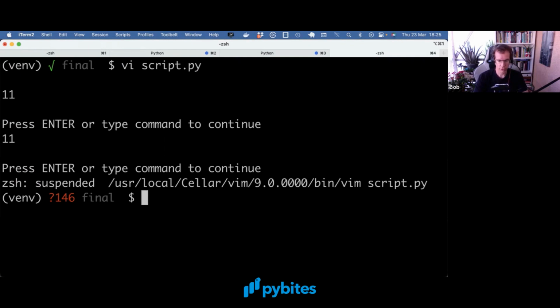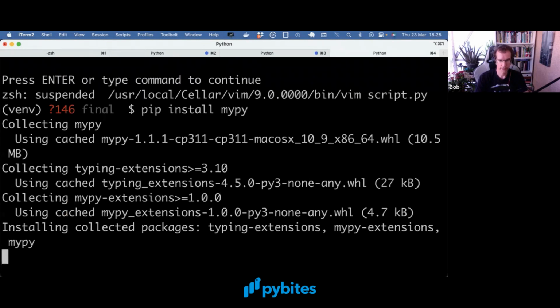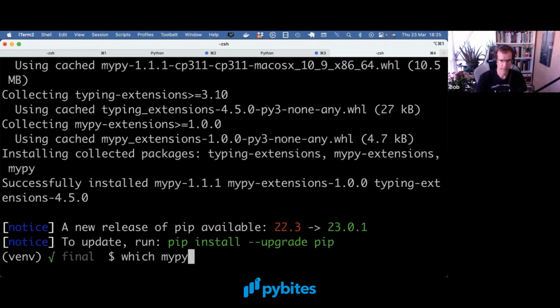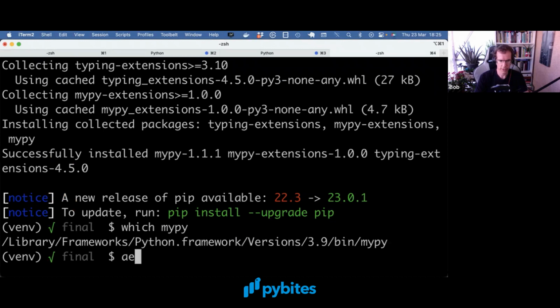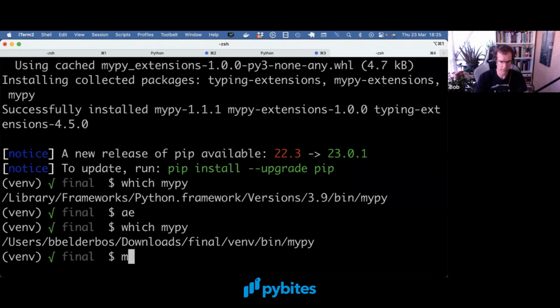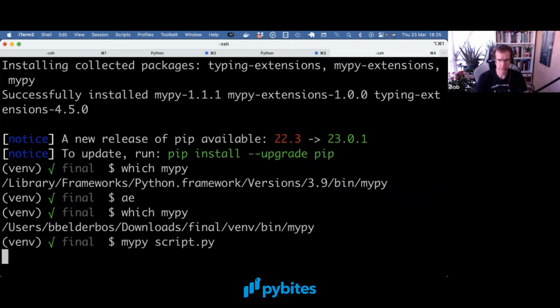So if I now install a tool like mypy, for some reason, I need to reactivate the virtual environment to use my local one. And I run that. And the first time it's a little bit slow. It's building up a cache. It should complain.